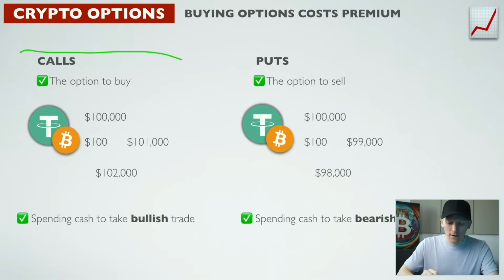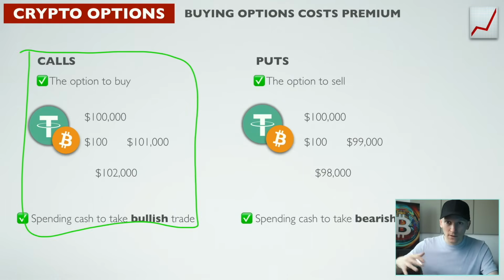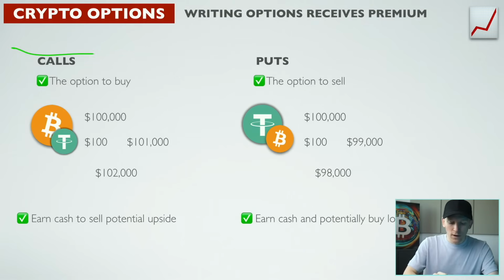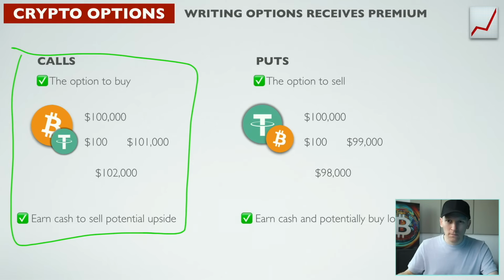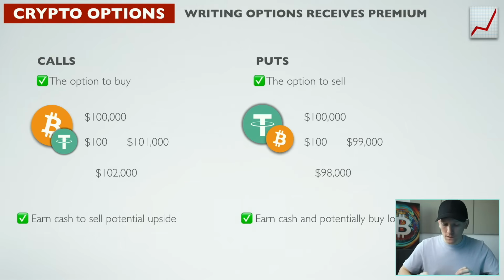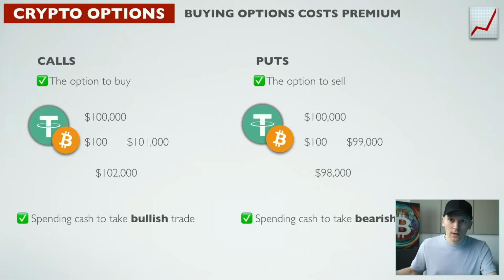For most people, you're probably going to be trading calls. So either that is spending some cash to buy the call, so you think the price is going to rise a lot and you want to take some leverage on that price rise, or the other side, you'll be writing covered calls. So you've got some Bitcoin, you're happy to sell it, and if you sell it, then that's fine, and you're trying to earn some premiums as well on your assets. So with selling calls, you're actually selling volatility, and if you get called, then your upside may be lower, but maybe you want to sell the Bitcoin anyway. Selling calls and buying calls is really what most people will stick to, either taking a bullish bet or just trying to earn some premium off their assets.